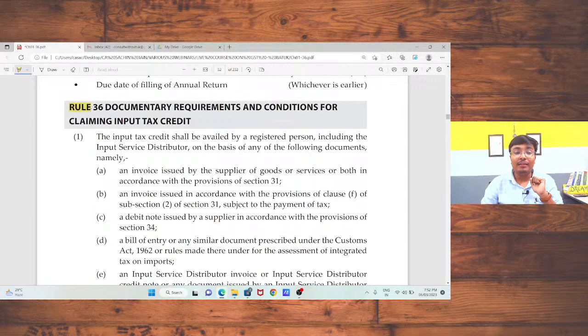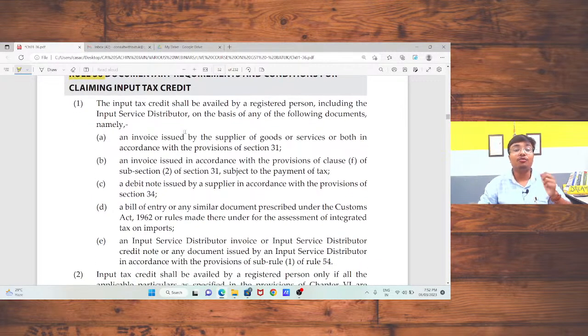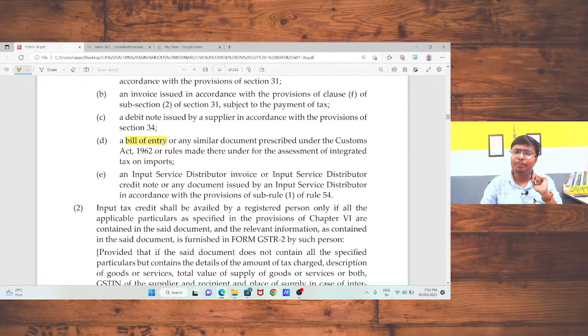Now, rule number 36, documentary requirement and conditions for claiming input tax credit. We have already discussed that for claiming input tax credit, I need certain documents. If I am going to take the input tax credit on the basis of an invoice, then I must have the invoice in my hand. Also, if I am going to take the input tax credit on the basis of a debit note, then the debit note is required. If I am going to take the input tax credit on the basis of a bill of entry, in that case the bill of entry is required in case of import, or in case of an input service distributor.